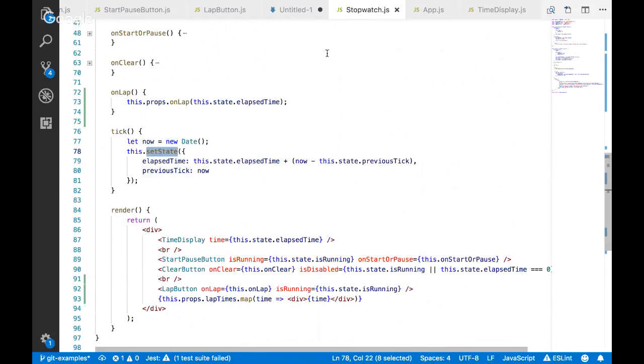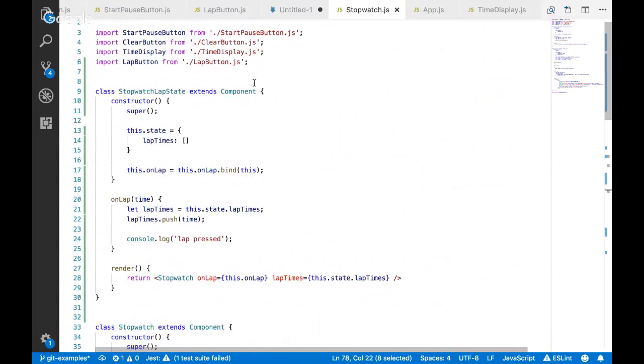Now what I did with the little bit of change that was made up here, when I put the square brackets around it and the dot, dot, dot, there's several ways to do this. This is one of the newest shorthand notations. But what this is basically doing is saying, copy this whole array, create a copy of it here.